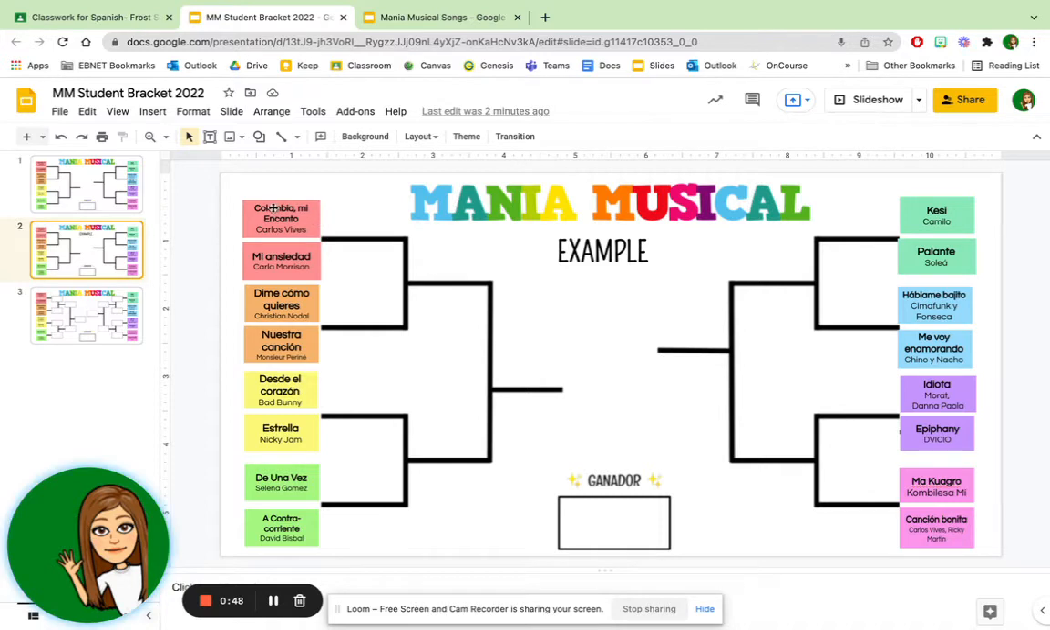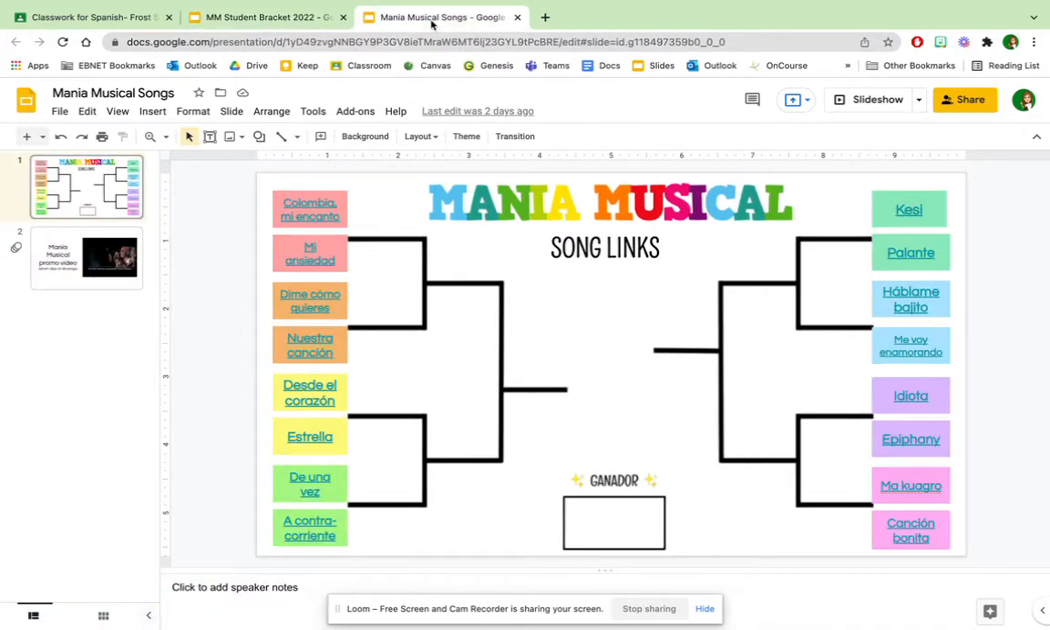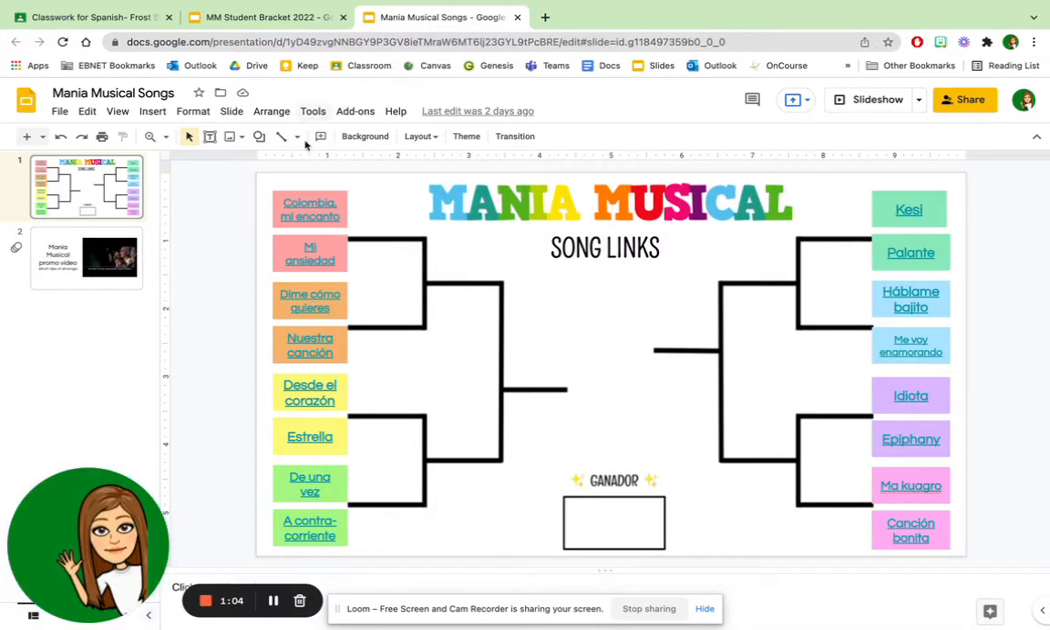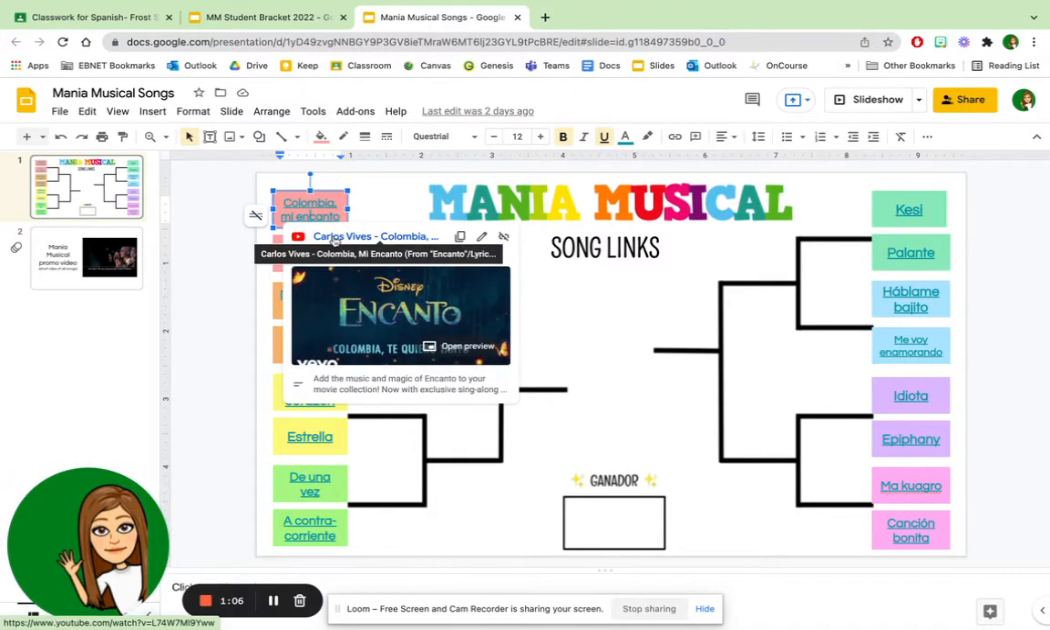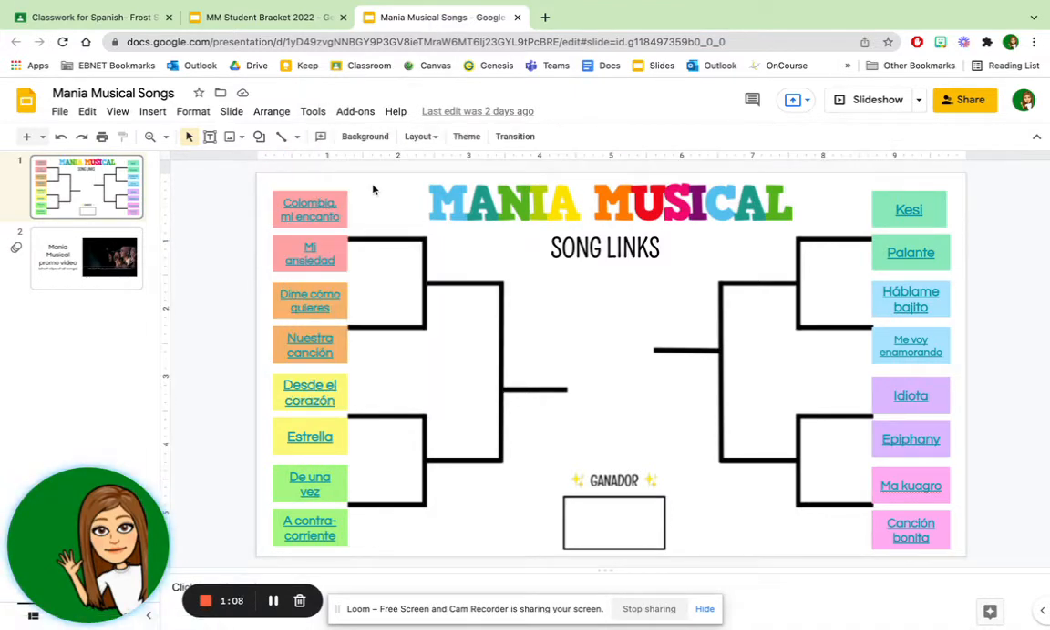What I'm doing is I'm taking, for example, these two red songs that are competing against one another to move on to the next round. Colombia, Mi Encanto by Carlos Vives and Mi Ansiedad by Carla Morrison are competing against one another. I can click up here to the Mania Musical songs, and if I want to, I can click on this link. These are all lyric videos just to keep them nice and simple, so we're not voting based on the music video itself.